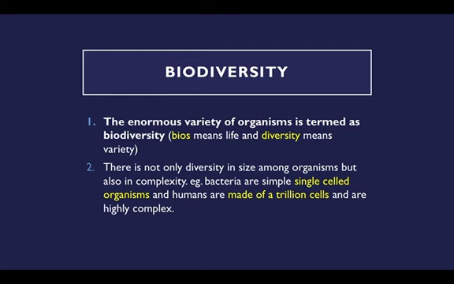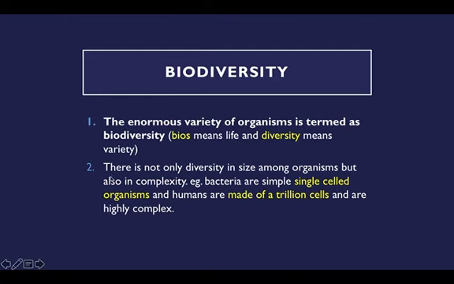What is biodiversity? The definition is that the enormous variety of organisms is termed as biodiversity. That is, the many varieties of organisms on earth are called biodiversity. The word bios means life and diversity means variety, that is, a lot, many types. So on earth we have a lot of variety of living organisms, like insects, animals, birds, thousands and millions of living organisms that Allah has created. This variety of living organisms is termed as biodiversity.